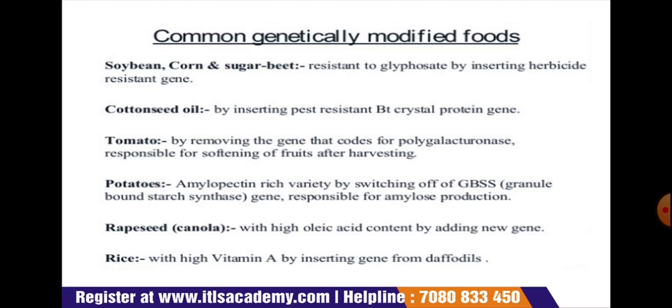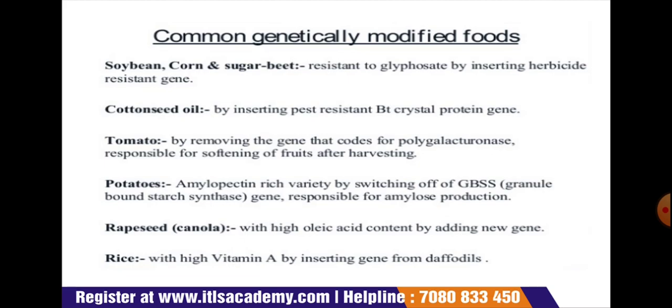Okay, here are some common genetically modified foods. These are the examples of which have been discovered till now. First is the soya bean, corn and sugar beet. These are modified such that they are resistant to glyphosate by inserting a herbicide resistant gene. Next is the cotton seed oil. It is made by inserting the pest resistance Bt crystal protein gene.